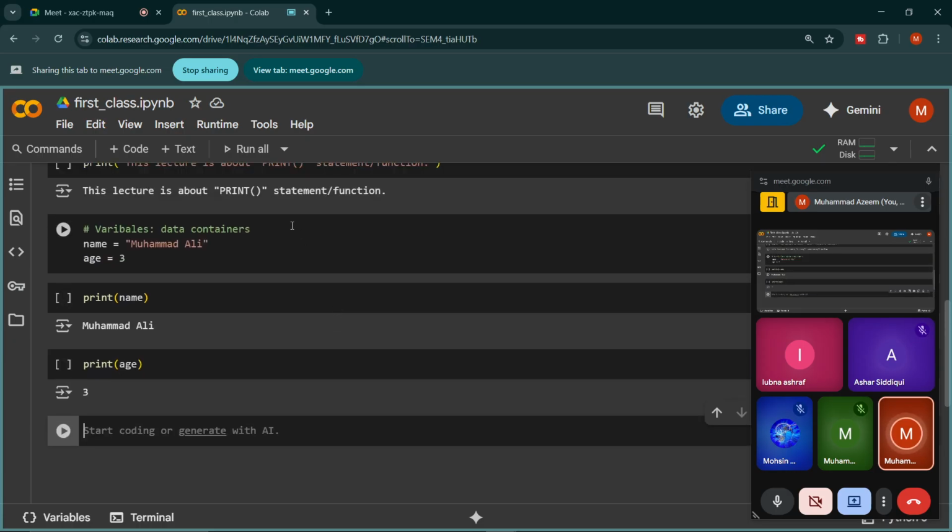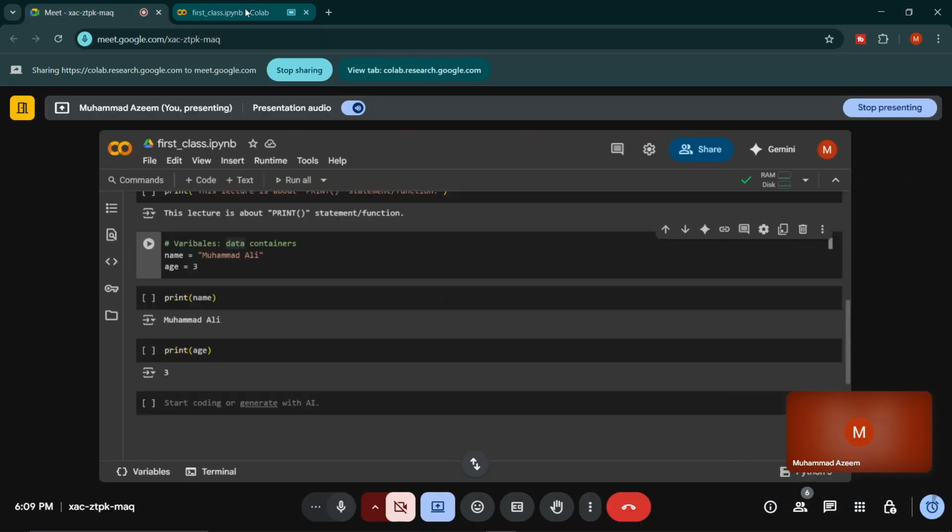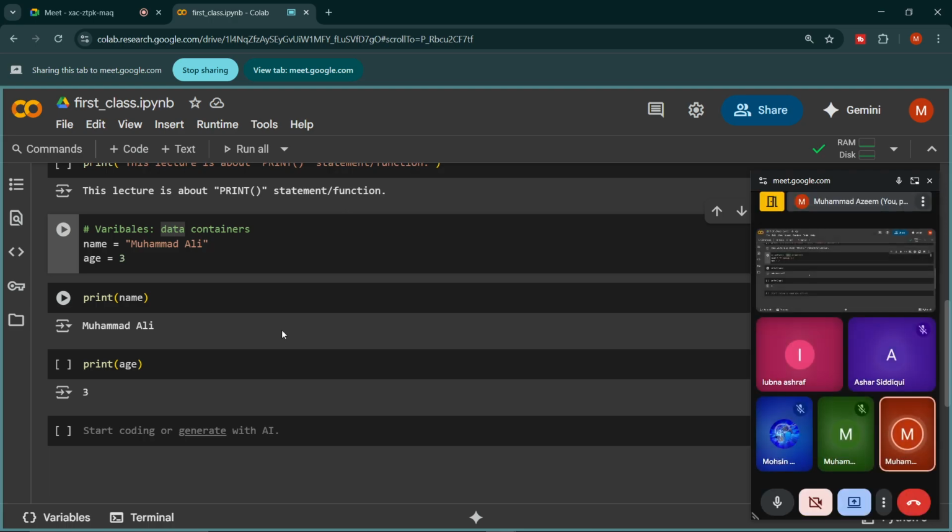So yesterday we started variables, right? And we discussed what variables are. We said variables are data containers. So we took the example of a glass or cup, or we can also have a bucket or any other thing in which we can store something, right? So variables are just like those containers, just like a glass or cup or anything else that can contain data.